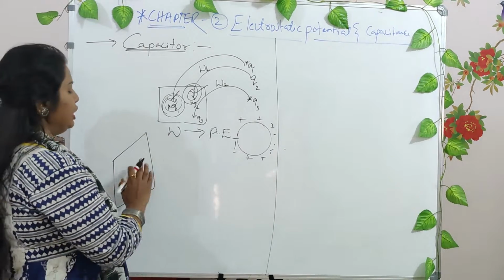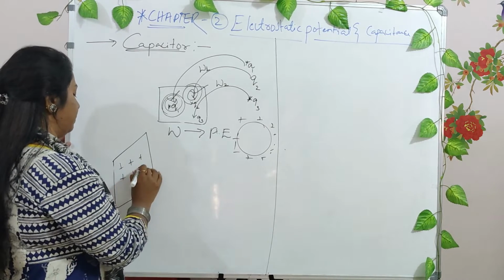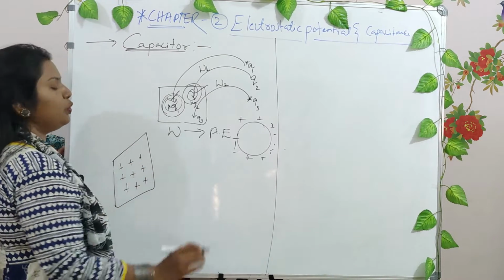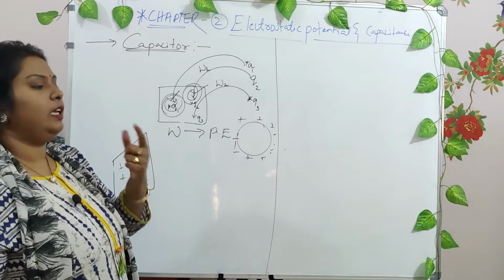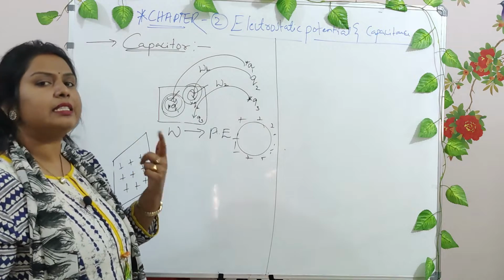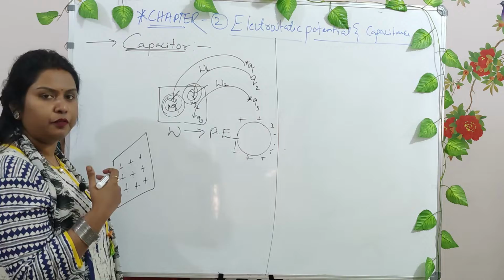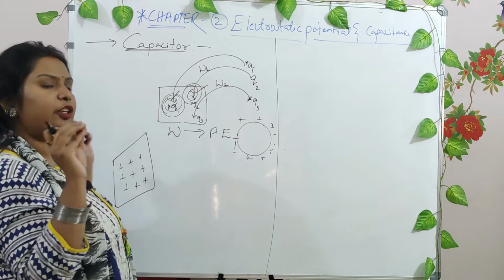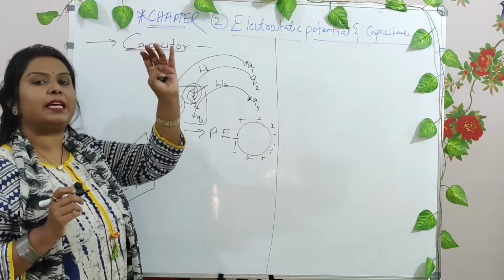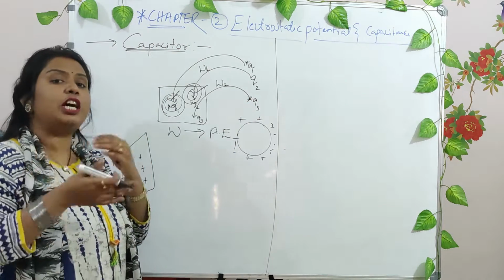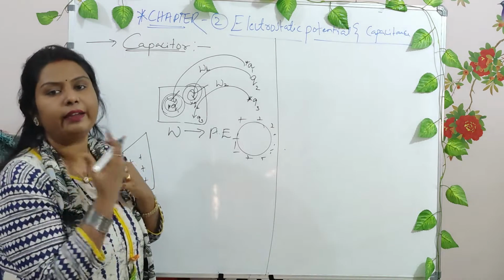Say for example, initially it had no charges, then later on you have charged it positively, right? Then see, whenever I say you can charge a conductor, it doesn't mean you can go on giving charges and it accommodates them on its surface. No, right? It has some capacity, some value up to which you can charge. If you charge over and over, then the surrounding air gets ionized.